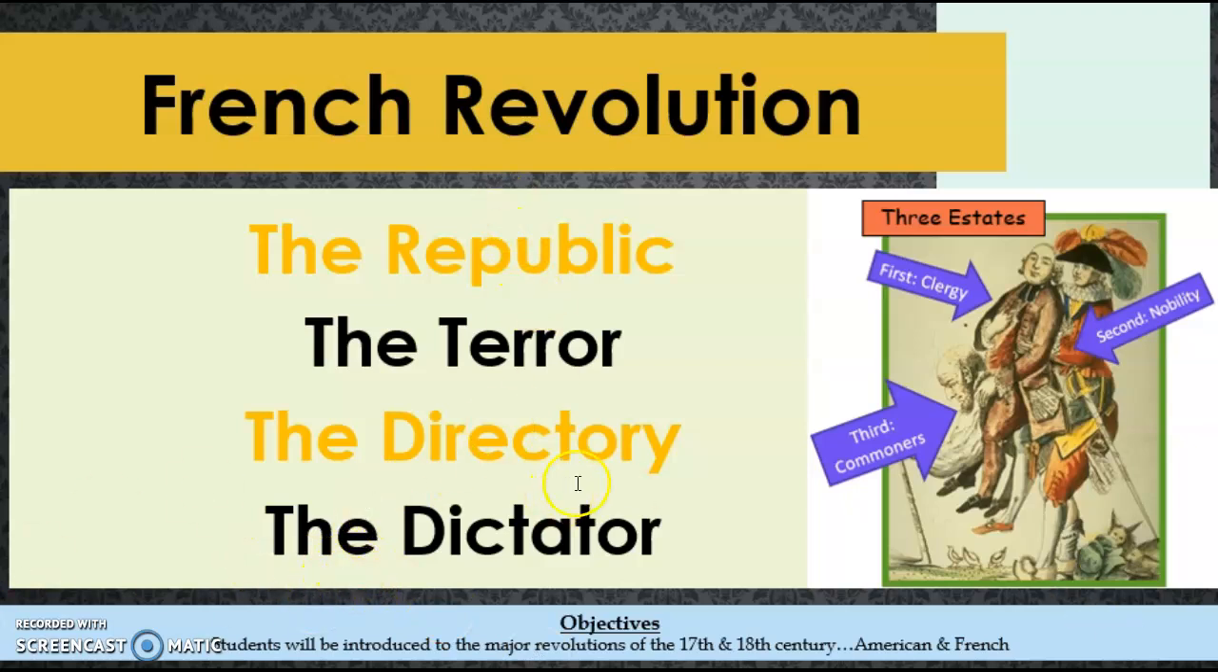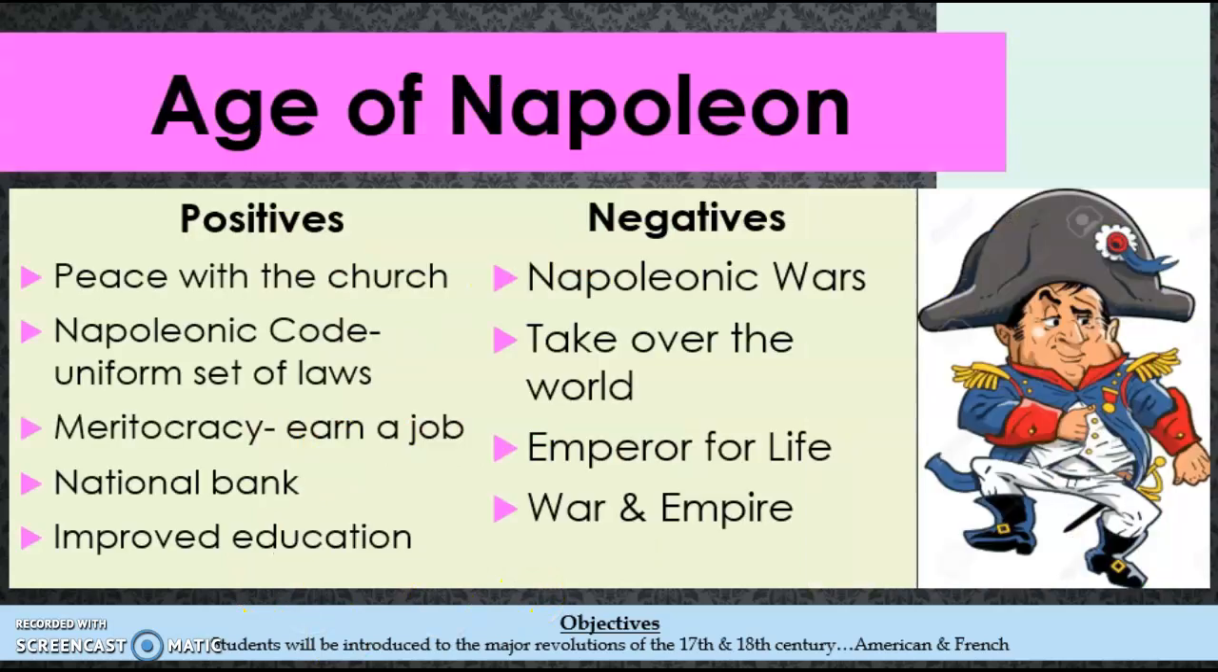And those are the 4 phases of the French Revolution: the establishment of the National Assembly, the Terror, the Directory, and the dictator. With the dictator, we have the age of Napoleon. Napoleon did some good and some bad.